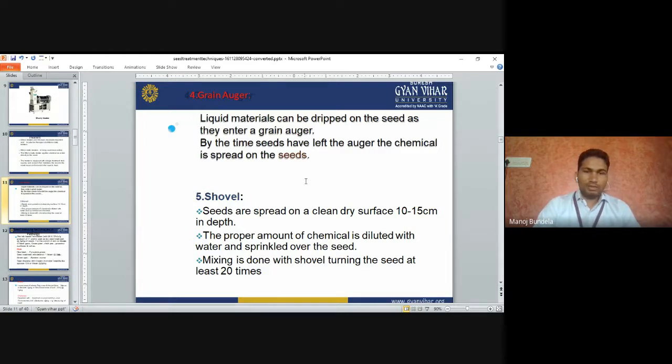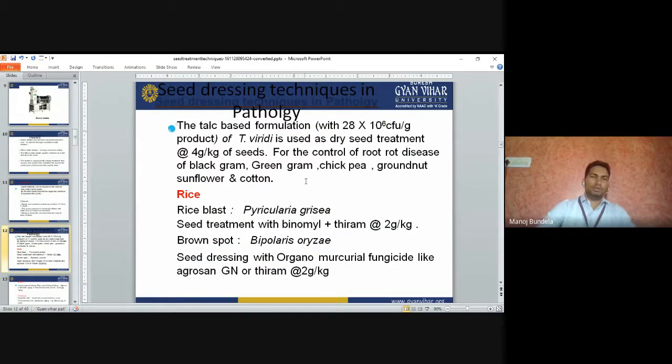Next is soil. The seeds are spread on a clean dry surface 10 to 15 centimeters in depth. The proper amount of chemical is diluted with water and sprinkled over the seeds. Mixing is done by turning the seeds with soil at least 20 times. So these are the five methods of seed treatment.